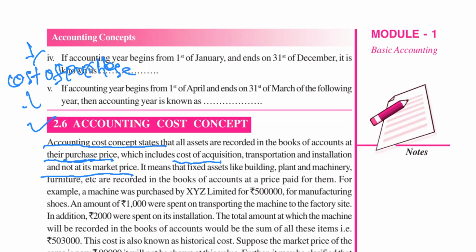Then transportation, if any. Why is transportation required? Transportation is required to bring that machine from the market to your business, and after bringing that machinery, you will set up that machinery and put it to use.